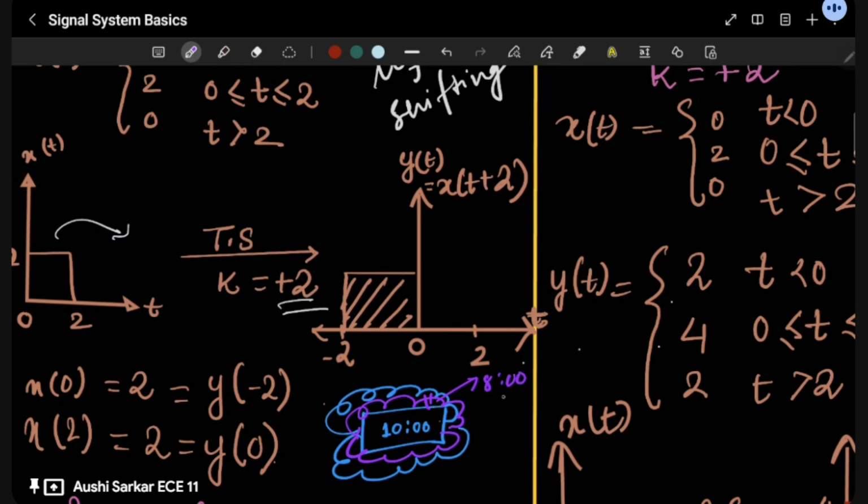Okay, that means this 2 minutes is earlier, right? How is this 2 minutes earlier? This 2 minutes is basically this k, where you are adding a certain time to this x(t), and this is a hypothetical example. Please don't judge this. Firstly, I'm telling you, this is a hypothetical example to make you understand.